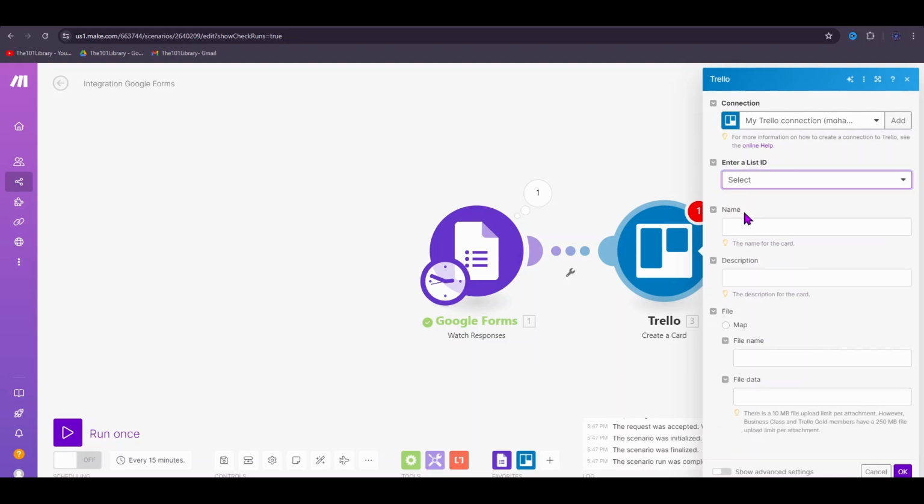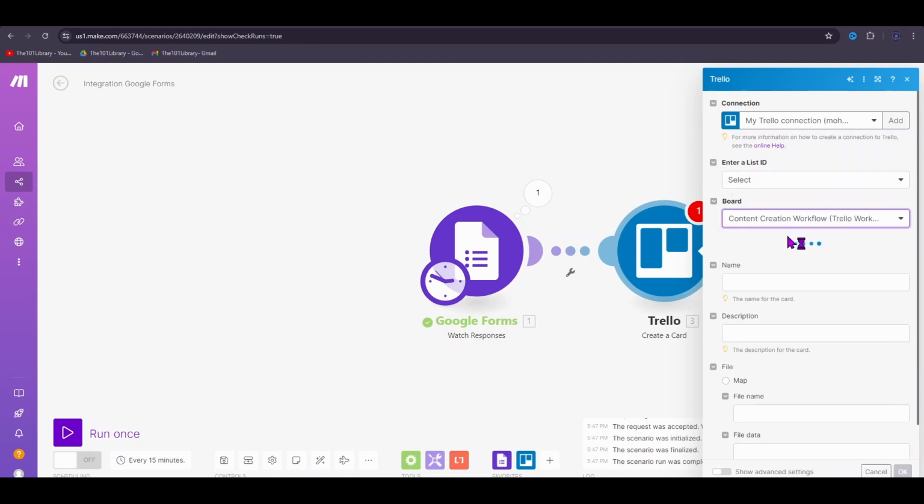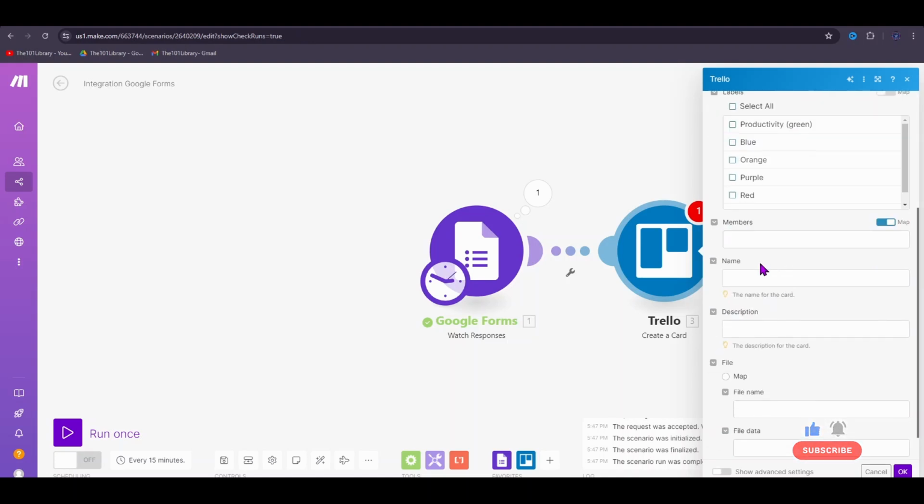Click on choose select, then choose your board. In our case, it will be the content creation workflow. After, choose a list. In this case, it will be the ideas list. You could choose to add labels to your card. I'll skip for now. You can choose to assign members, and you can choose the name for your new card.